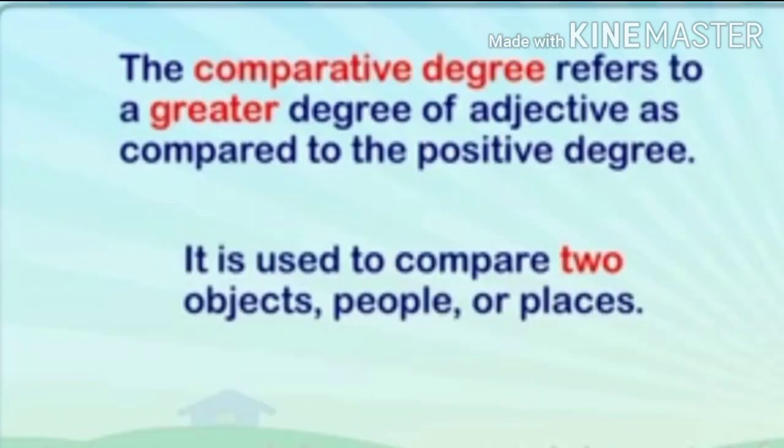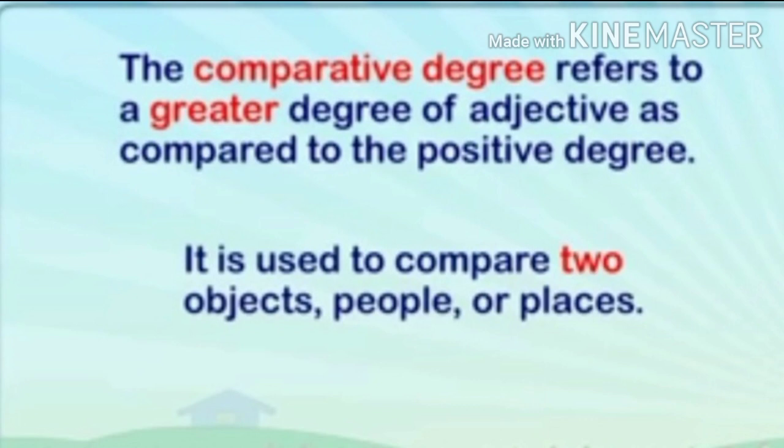The second form of an adjective is the comparative degree. The comparative degree refers to a greater degree of an adjective as compared to the positive degree. Students, you simply understand that this comparative degree is used to compare two objects, two people, or two places.